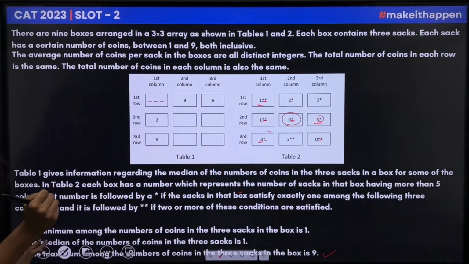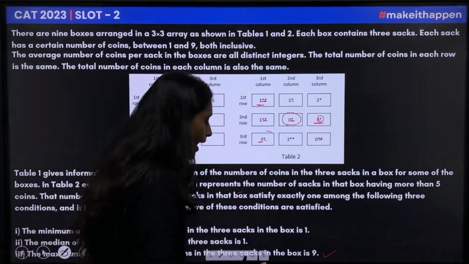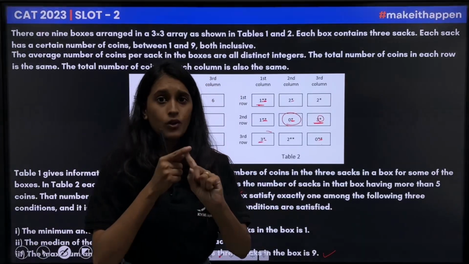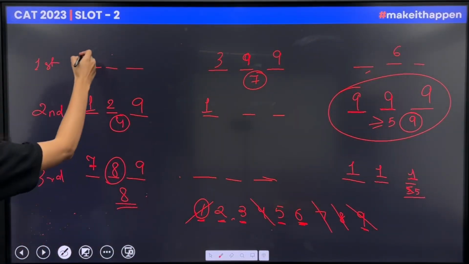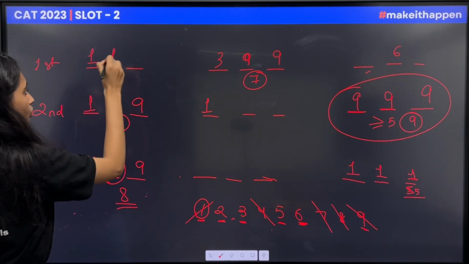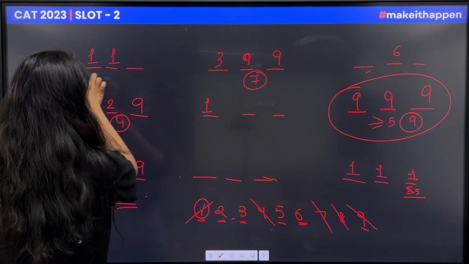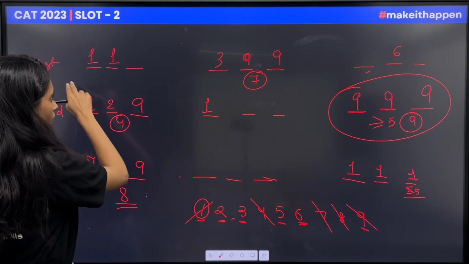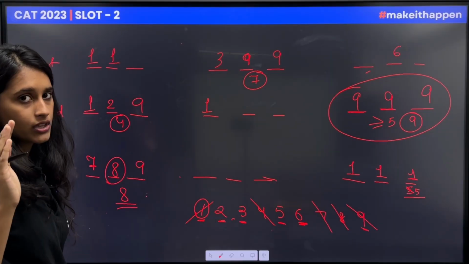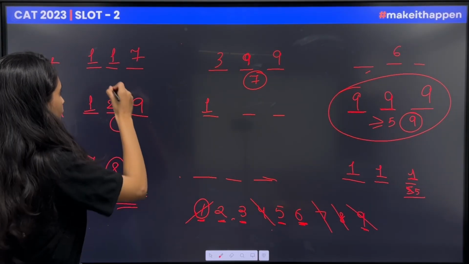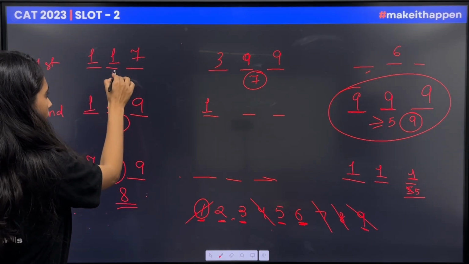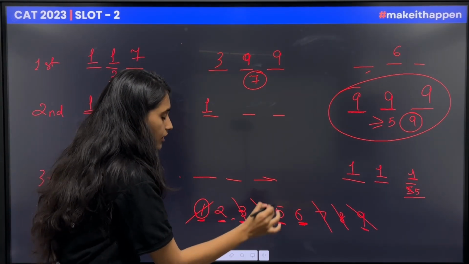That means this and this would be 1, and for the addition to be a multiple of 3, this has to be 7. And if this is 9, the average turns out to be 3.